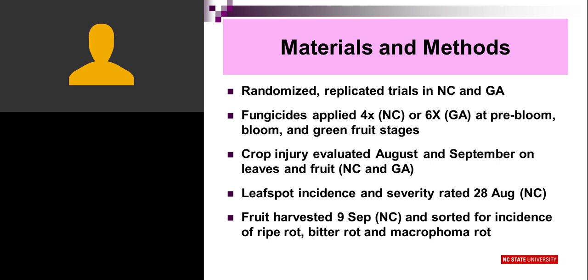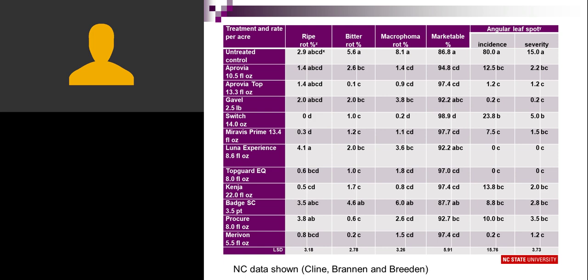Now, the Georgia vineyard was a young vineyard, did not have a lot of disease pressure, so most of our good data on disease incidence and severity came from the North Carolina trial. Again, just trying to evaluate these fungicides so you know whether to use them or not. So this was a pretty extensive test, 11 or 12 different fungicides. And if you look across the top of this table, I know the print is small, but we looked at ripe rot, bitter rot, macrophoma rot, the percent marketable fruit, and angular leaf spot, which was the predominant leaf disease in the North Carolina trial.